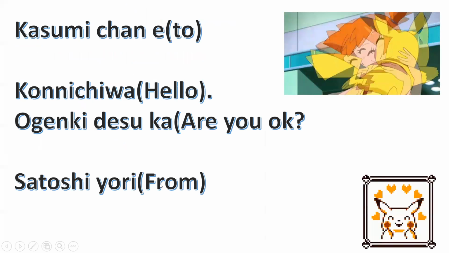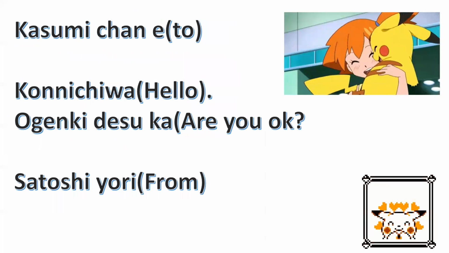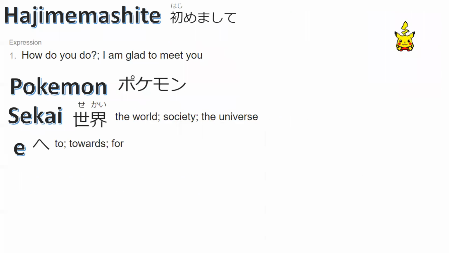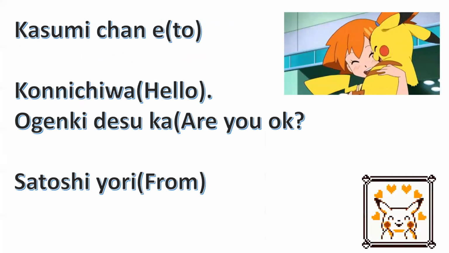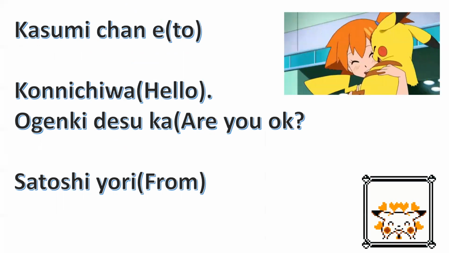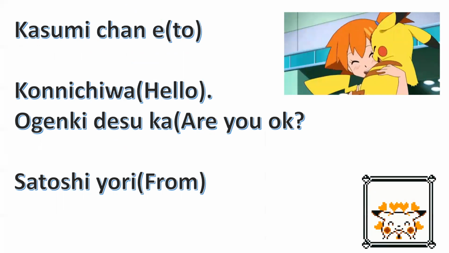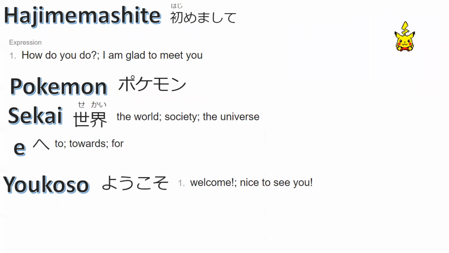For example, if I want to write a letter to Kasumi, I will put e at the end, meaning to. e is to, remember. For example, Kasumi-chan e, konnichiwa, o genki desu ka? Satoshi yori. If I want to put from, I will put yori. Let's continue with our vocabulary. We have yokoso, it means welcome, nice to meet you. So Professor Oak is saying this whole phrase to us.